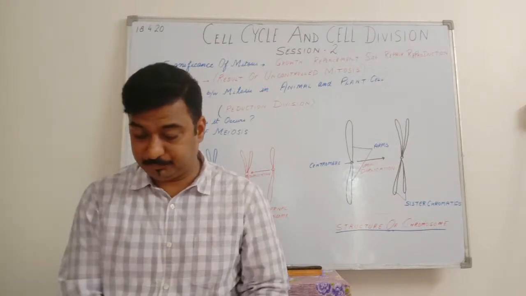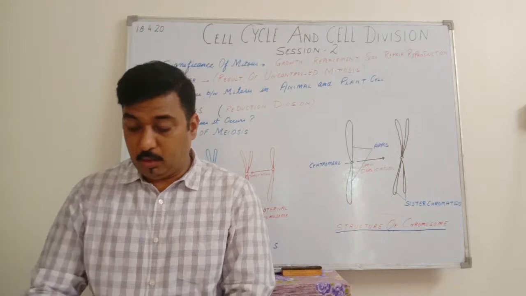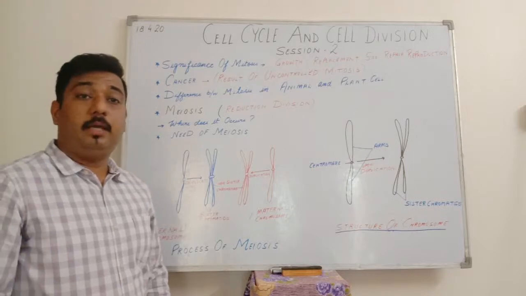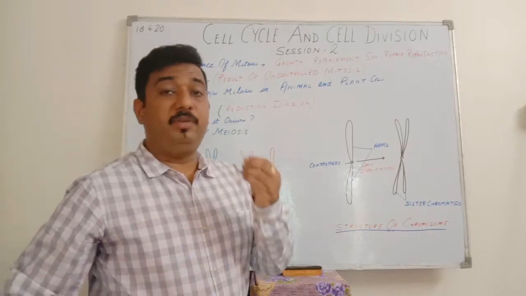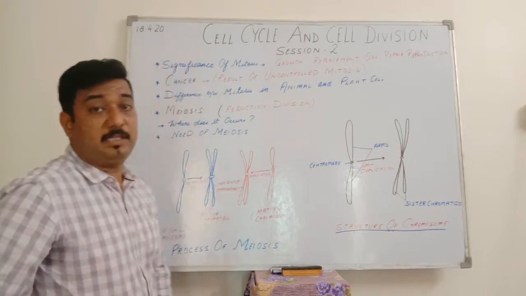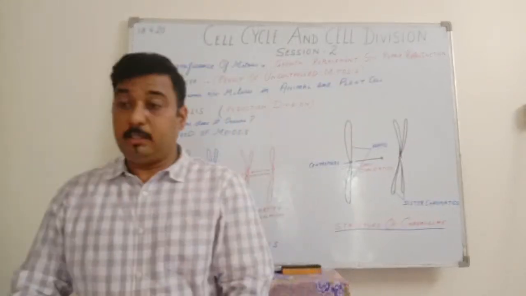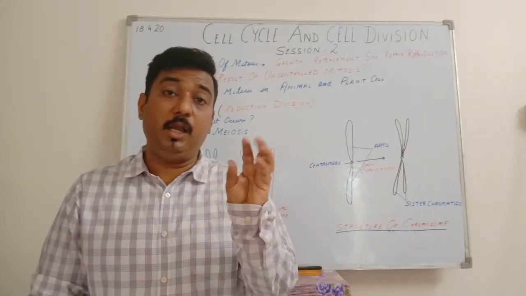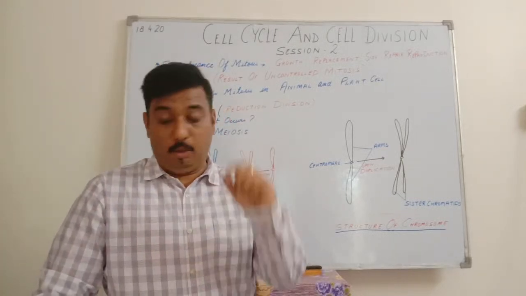You can see growth, then replacement. As I had told you, as the older cells complete their life cycle, after wear and tear, they are shed off. So that place is taken by new cells, and that is replacement. Then comes size. The size of the cell also depends on mitosis, means a cell will grow, isn't it, by this mitosis. The mitosis helps in maintaining its proper size.